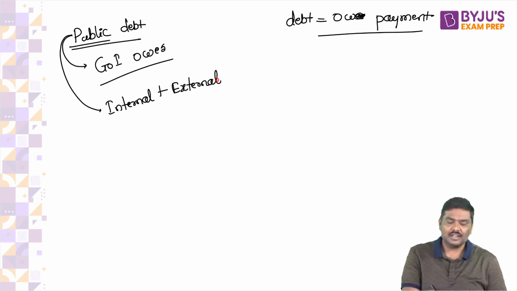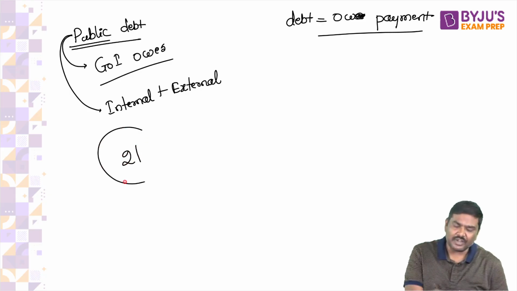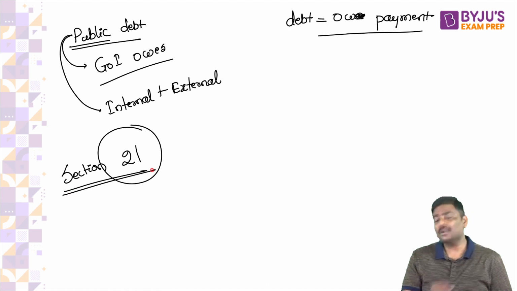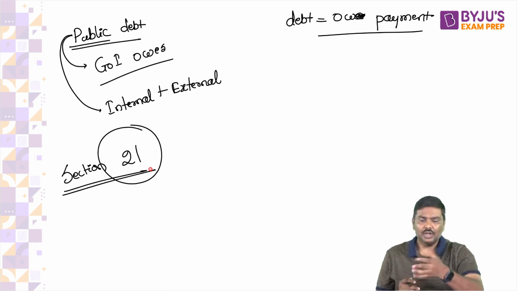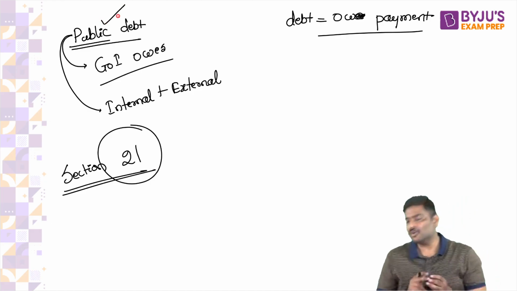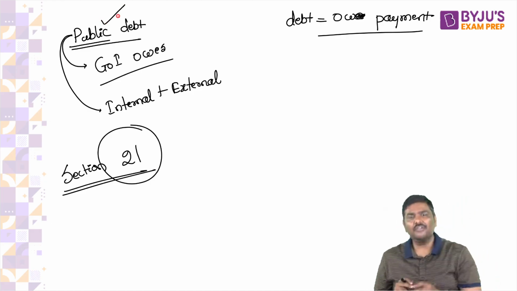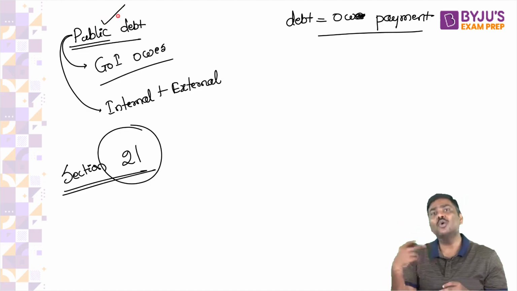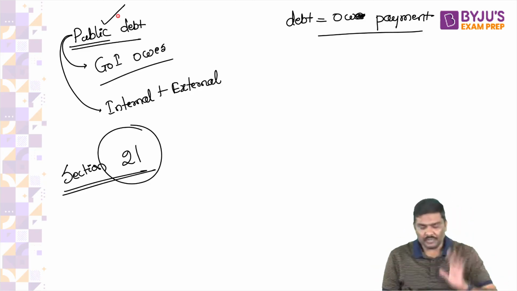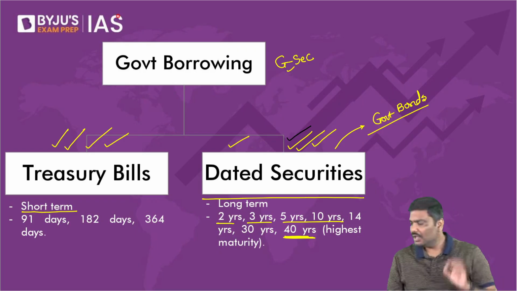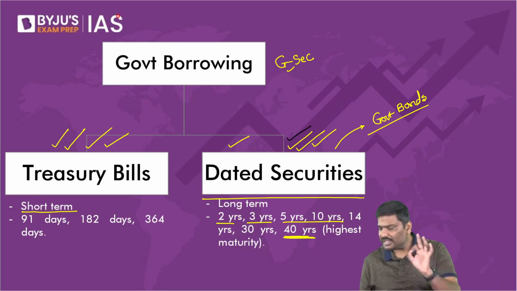That is the reason, remember section 21 of RBI Act of 1934. What does it say? It is the duty of RBI to maintain public debt of Government of India. It is the duty of RBI to provide loan facilities to the Government of India. So any problem with this function? Let me know.